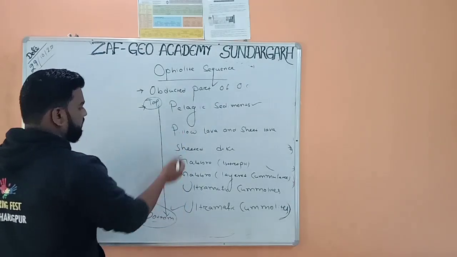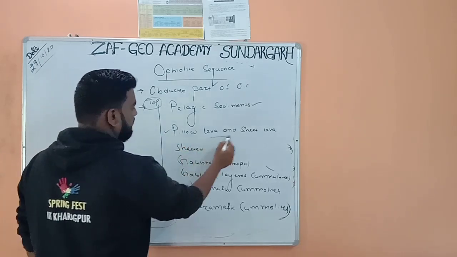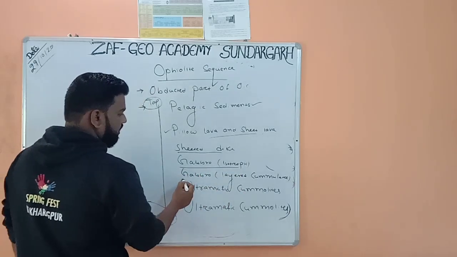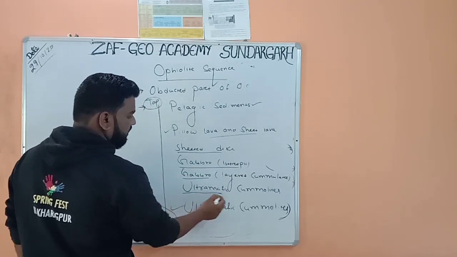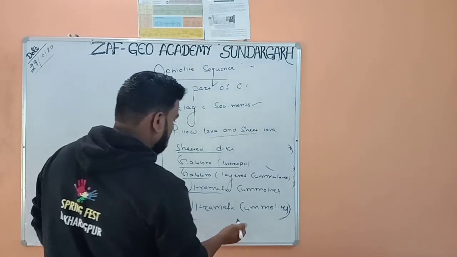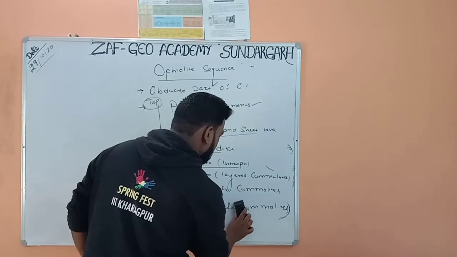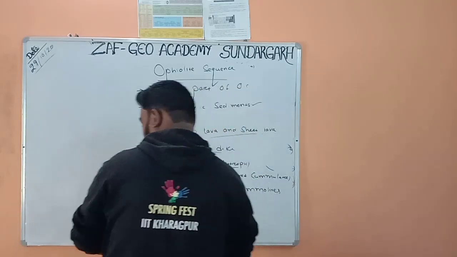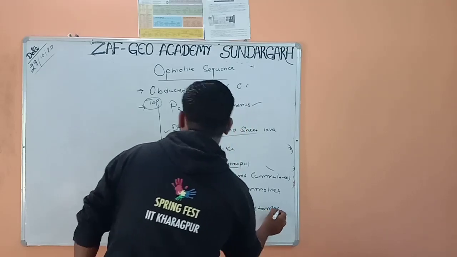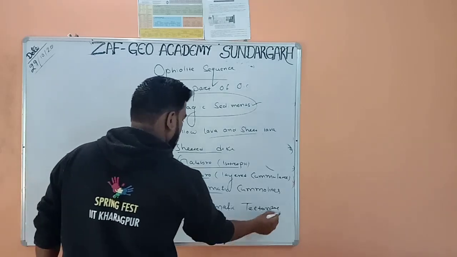Between these two, the layers are pillow lava, sheeted dike, gabbro, isotropic gabbro, layered cumulate gabbro, ultramafic cumulates, and the last one is ultramafic tectonite. This is not ultramafic cumulate, this is actually ultramafic tectonite. So the top one is pelagic sediment and the bottom one is ultramafic tectonite.